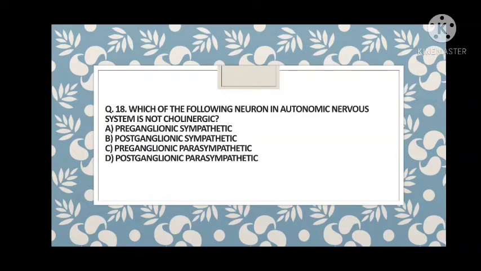Preganglionic sympathetic, preganglionic parasympathetic, and postganglionic parasympathetic are all cholinergic, and only in the postganglionic sympathetic is norepinephrine released instead of acetylcholine. In all the other three, acetylcholine is released.